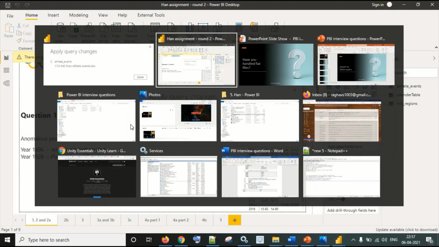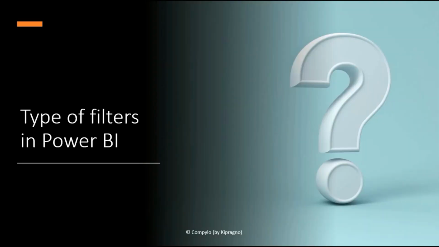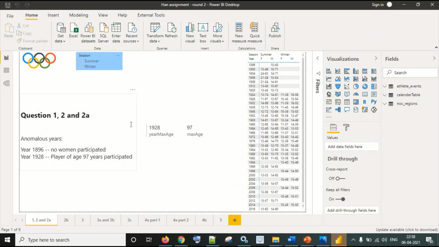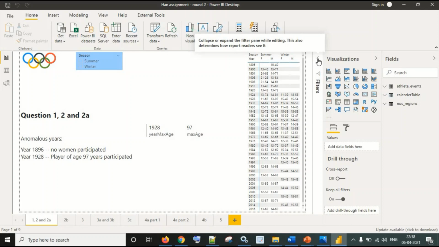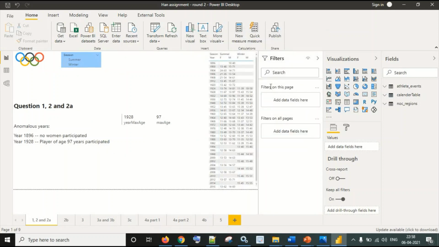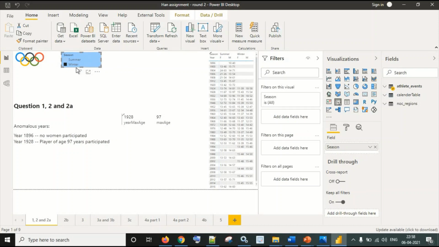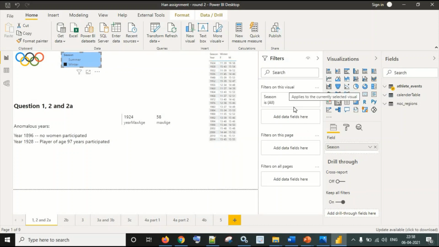The next question is the types of filters that are available in Power BI. This is a very common question in most interviews. What we can see is that there are different types of filters available over here. Right now you can see filters on this page and filters on all pages. But if I select any visual, like a slicer here, we get filters on this visual. That means there are three types of filters available: visual level filter, page level filter, and report level filter.